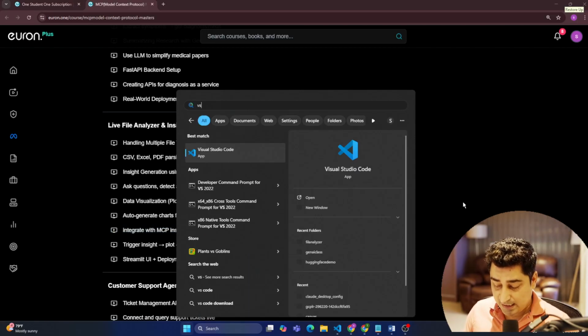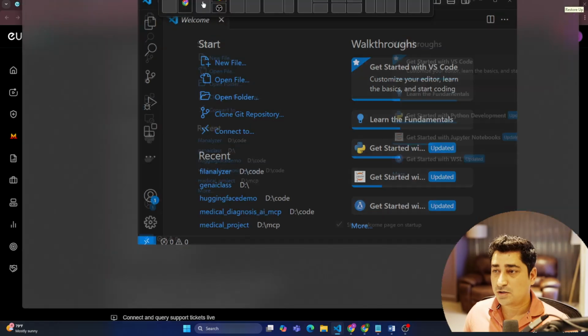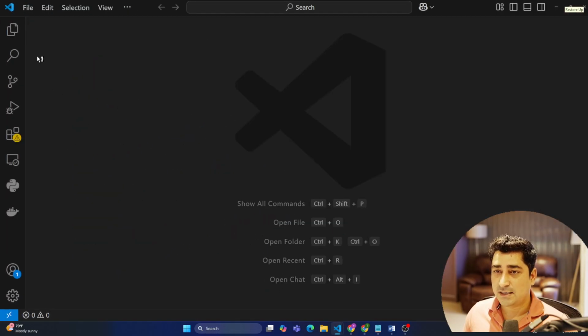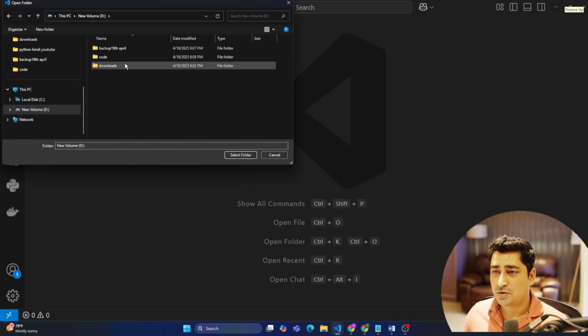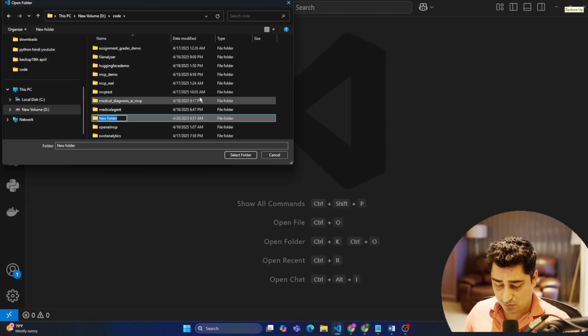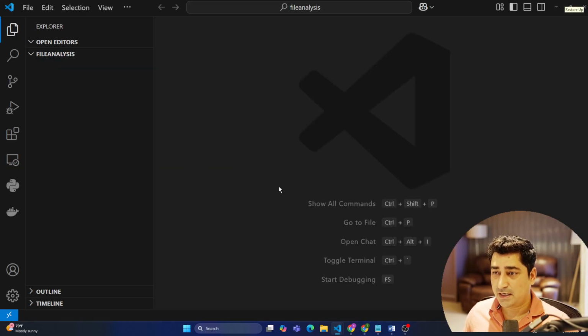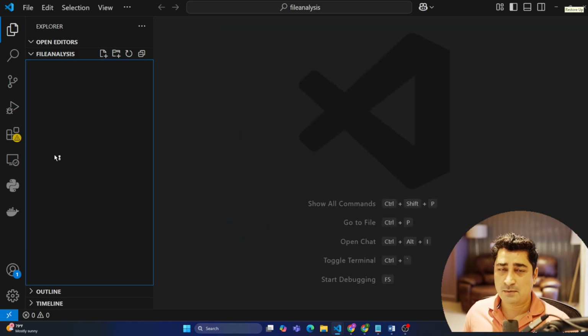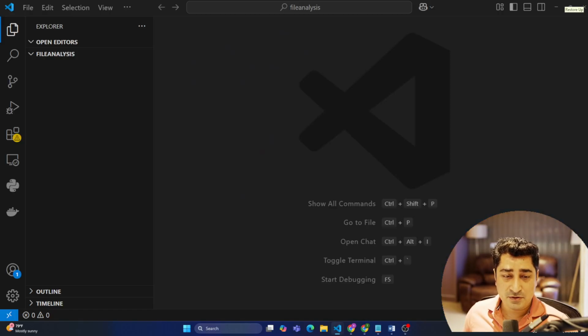So let's get started and open up your VS Code so that we can start writing code and build this file analyzer. Open folder, and maybe I'll go to D drive. File analysis is a folder which I have created, and all the links and everything I'm going to use will be shared inside your dashboard, so you can look into your dashboard and get whatever file I create here. Let's do it in a step-by-step manner, guys, and understand how this entire project is going to work.